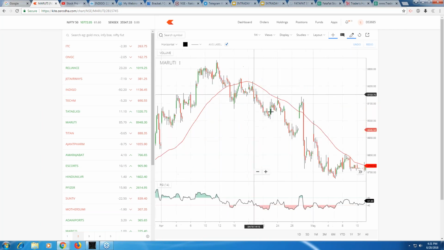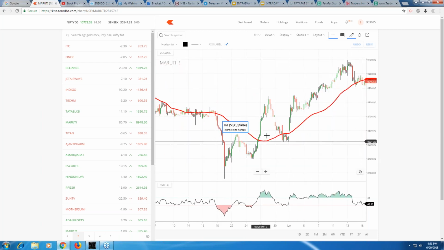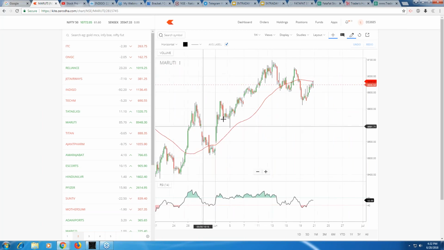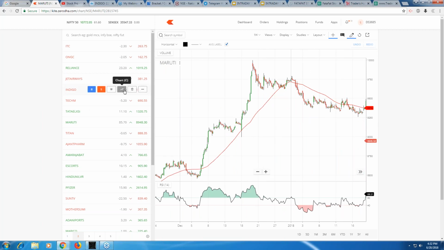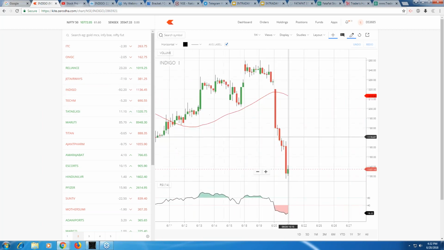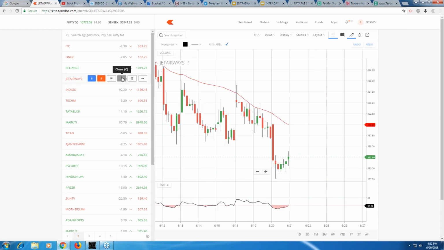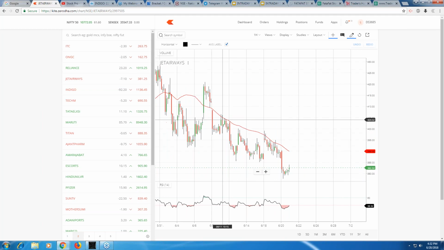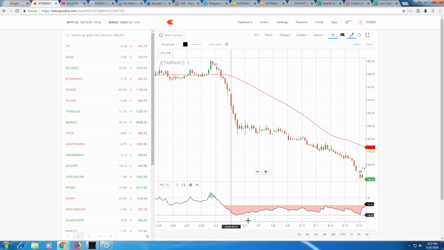And rather we will go short, right? From here to here, shorting opportunity till this point. Again, there is a buying opportunity here as well, from here to here, and then from here to this part is also a buying opportunity, right? So this is 50 SMA strategy. I showed you today Indigo was a beautiful trade. It can't have been more beautiful than this, right? You can pick up any trade that you want, any trade, right? This is Jet Airways, beautiful fall. See here, RSI went down and beautiful fall.